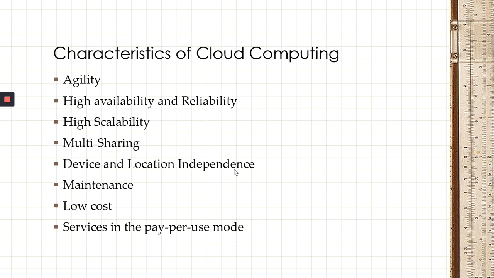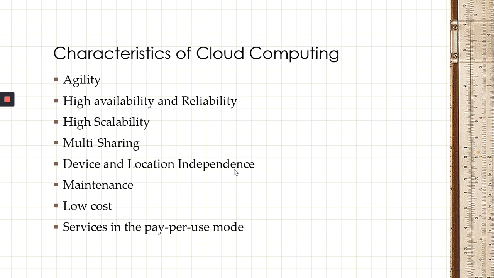Then next one is high availability and reliability. So in cloud, we have a region and availability domain. For example, if one availability zone fails, the other availability zone will come up and run. The application will keep running. So this is called high availability and reliability. It also gives more reliability because there are fewer chances of infrastructure failure.